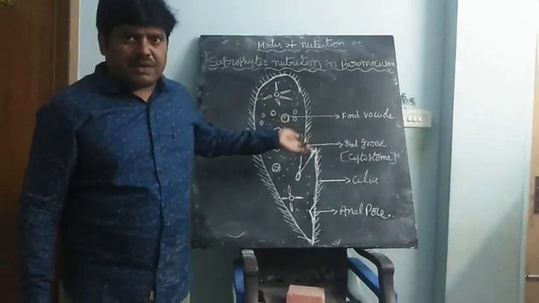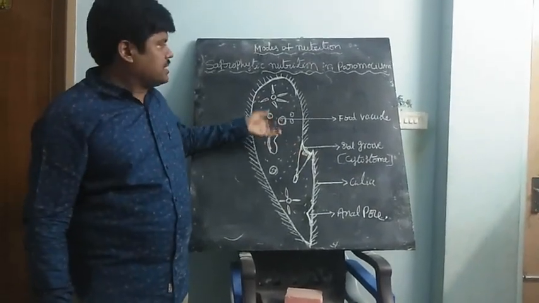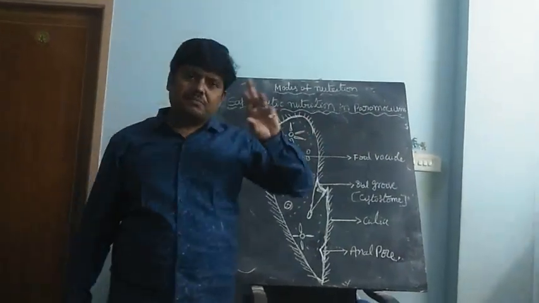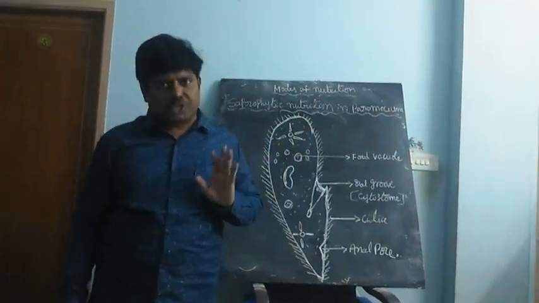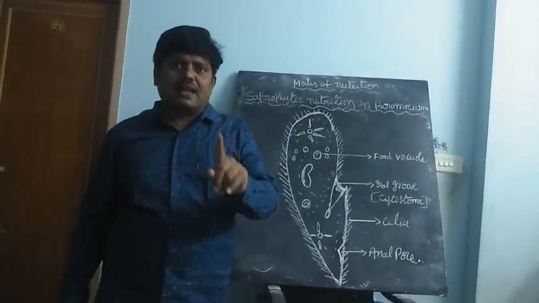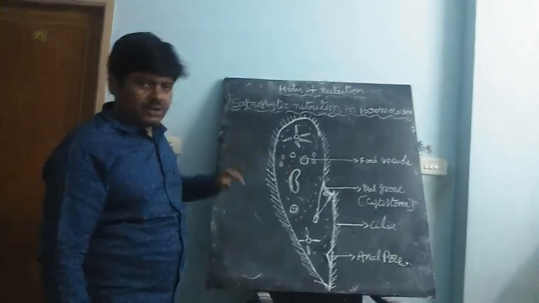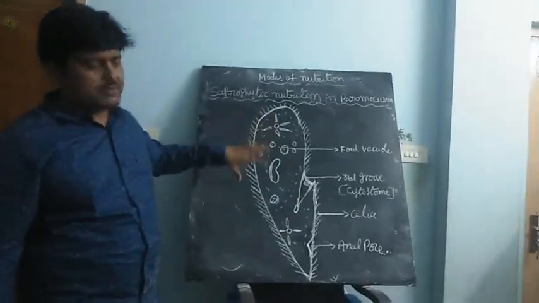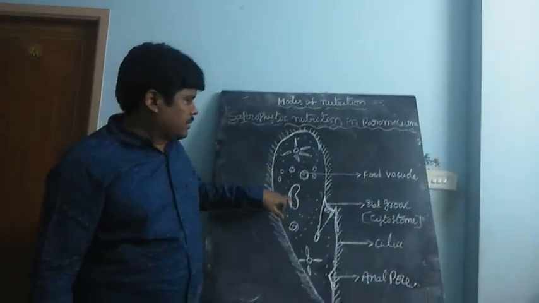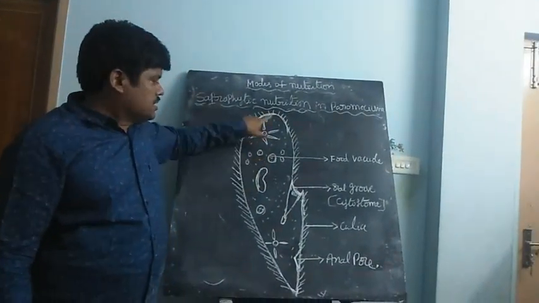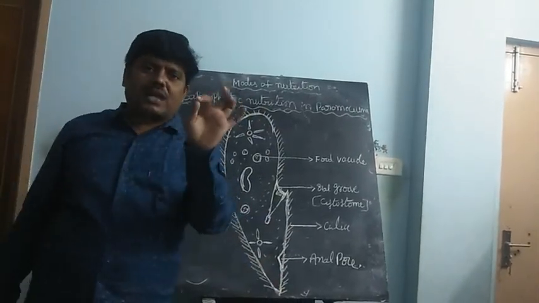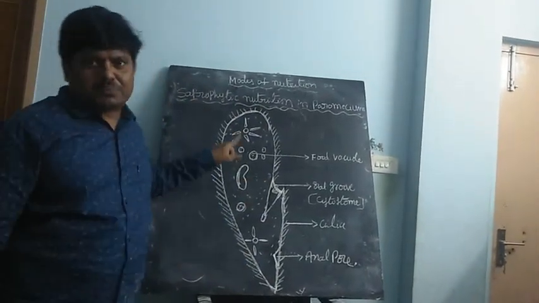There are some differences between the amoeba and paramecium. The amoeba doesn't have any fixed shape, but the paramecium has a definite shape. First of all, this is the definite shape of the paramecium. Look, the entire body of the paramecium has tiny hair-like structures present.